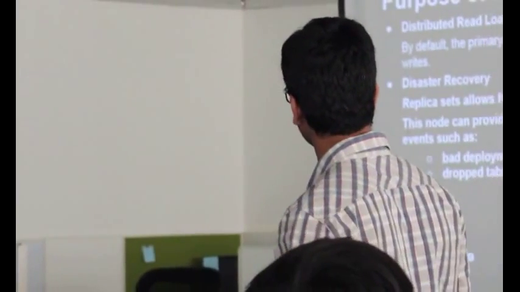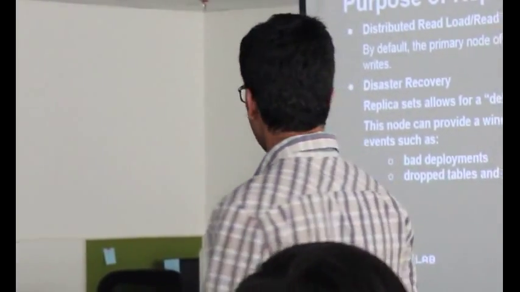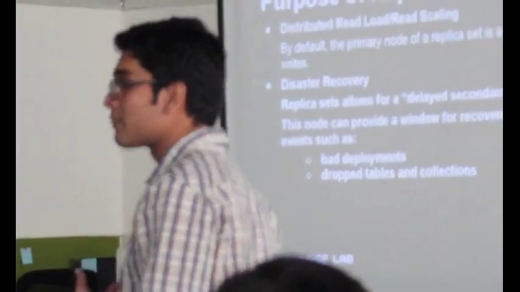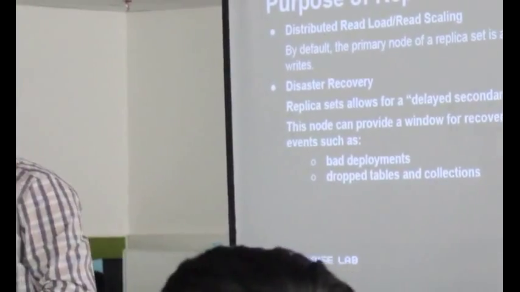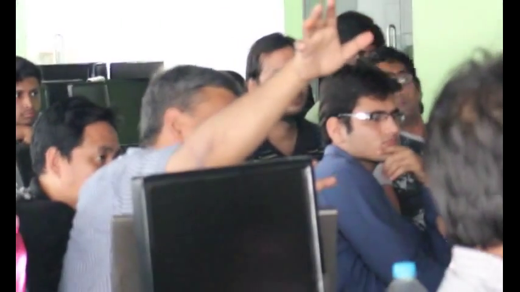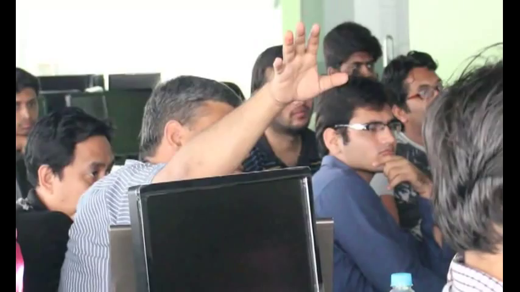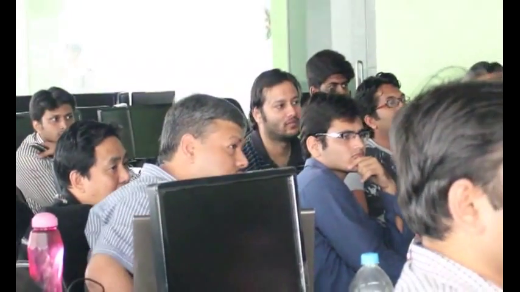This node can provide a window for recovery from disastrous events such as bad deployments, as I told you, and dropped tables and collections. Somebody just deleted them. Do you need to designate some node as delayed? Definitely, you have to tell it. By default, it doesn't say this node is going to act as a delayed secondary.